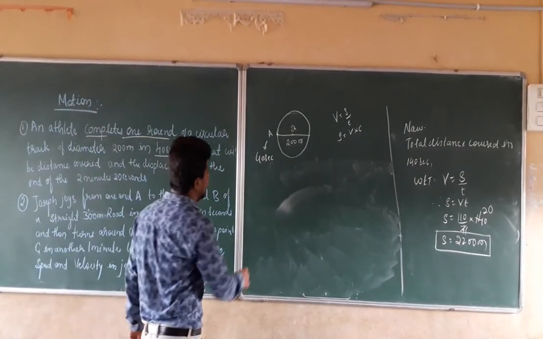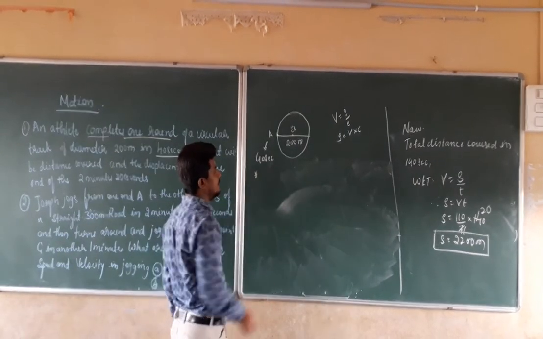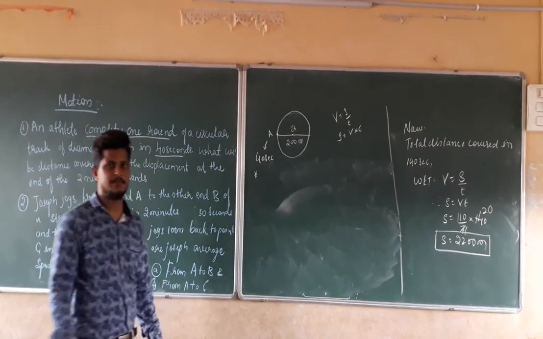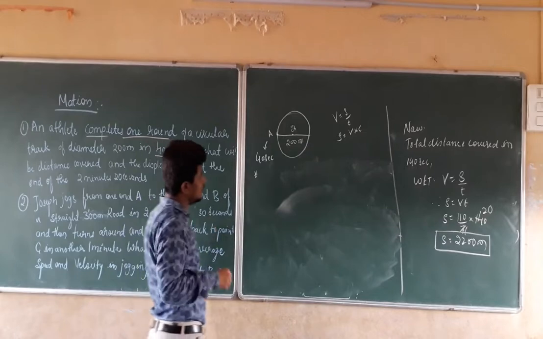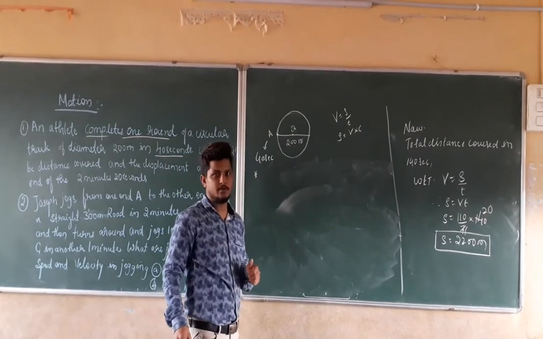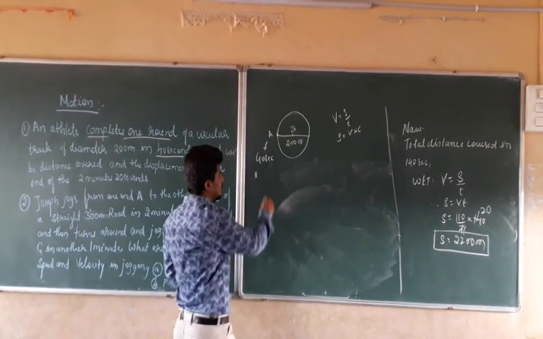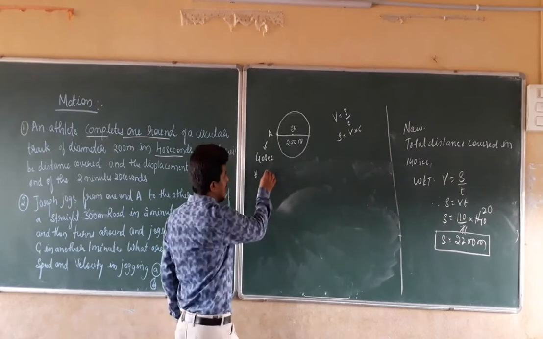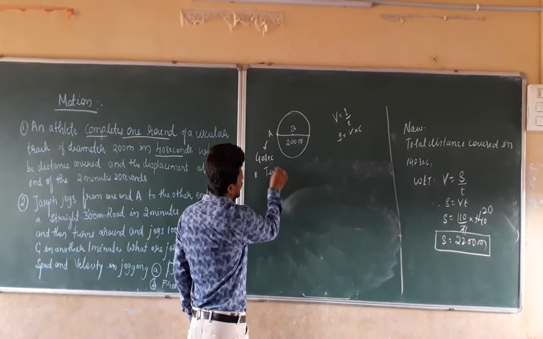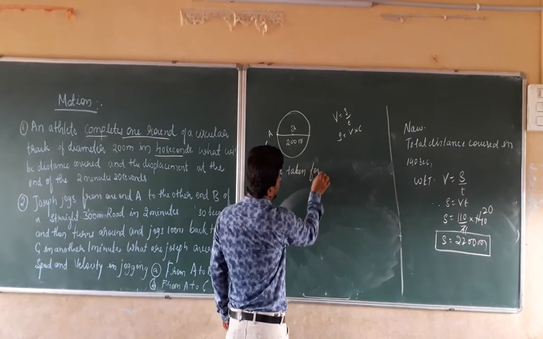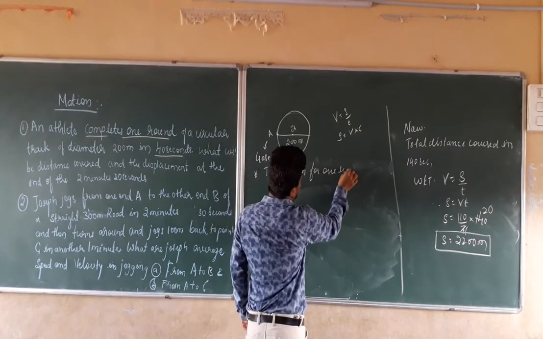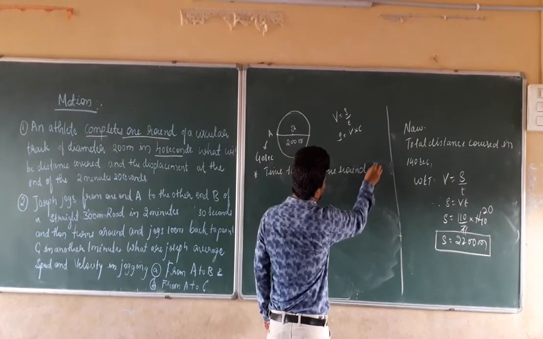So, to calculate the displacement, we should know the final position of that athlete. So we are going to count the number of rounds. We will take the time taken for one round. Time taken for one round is 40 seconds.